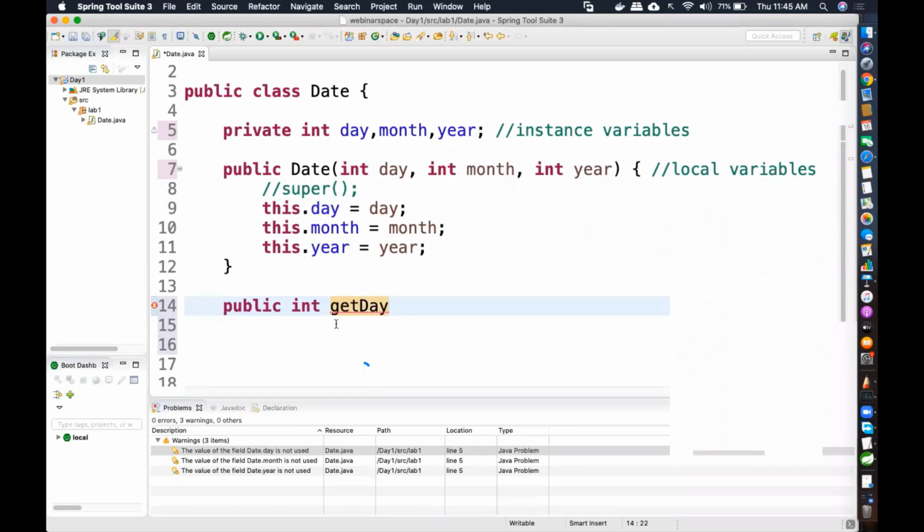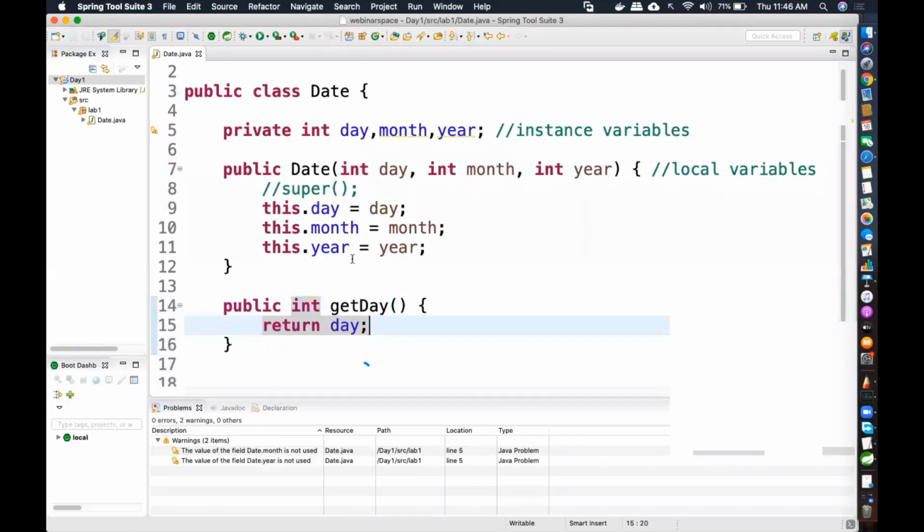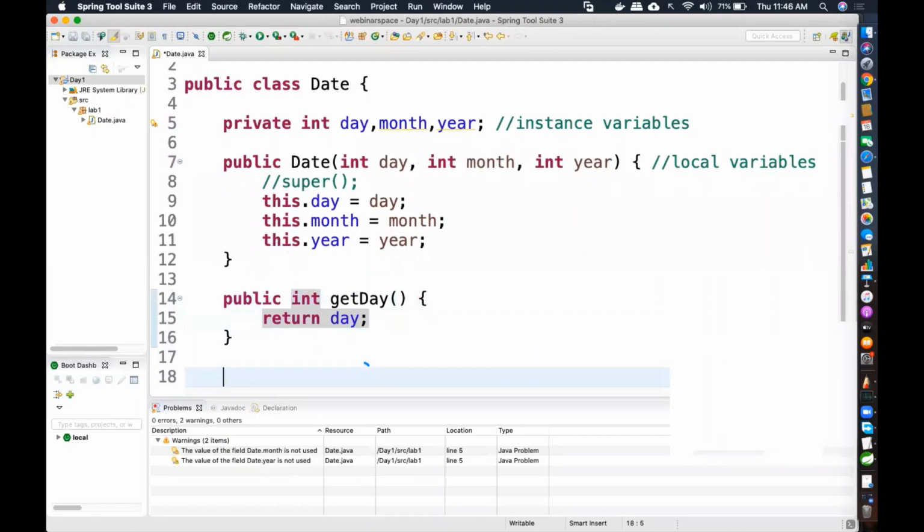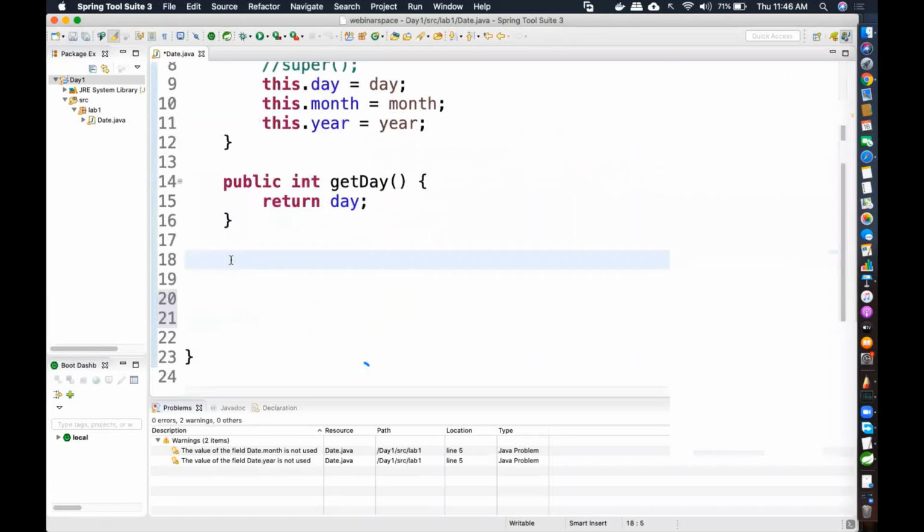Method names in Java are camel casing. Camel casing means small and then capital, like a camel has a small hump and a big hump. Most camels have. So similarly, it is known as camel casing. So in this getDay, I'm going to return back the day value. Similarly, you can create getters for month and year also, but you don't have to go into that much detail for Java. All you have to do is right click.